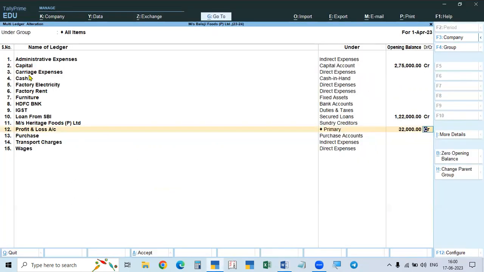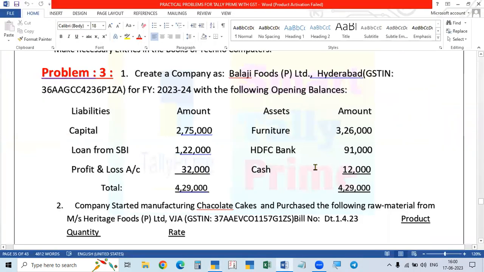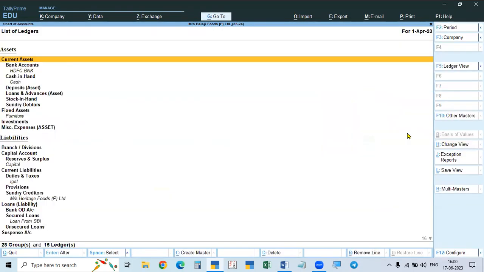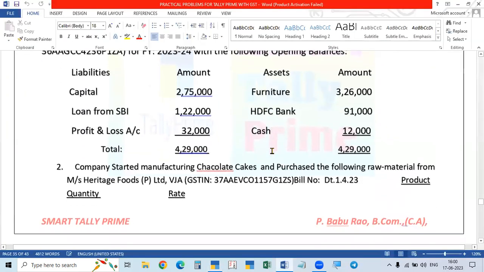Furniture. Go to furniture. So here, furniture, 3,26,000. It is under fixed assets. So it is debit. These three are credit, liabilities. Now they are entering assets, debit balance. HDFC Bank, it is under bank account. HDFC Bank is 91,000. And then cash amount, cash. See, cash account is here. So what is the cash? 12,000. So we entered all the 3 debits and 3 credits, 2 liabilities, 3 assets. Then accept the screen. Control A. Screen is accepted. So we completed the opening balances.